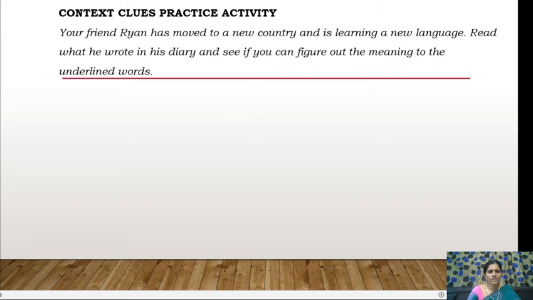Contextual clues practice activity. Just imagine a situation. Your friend Rian has moved to a new country and is learning a new language. Read what he wrote in his diary and see if you can figure out the meaning of the underlined words. Here, for example, see to what extent you can make use of the contextual clues to guess the meaning of the unknown or unfamiliar words in this text.